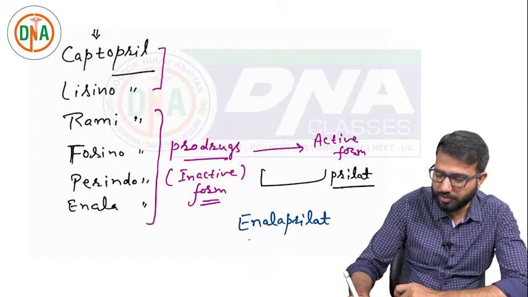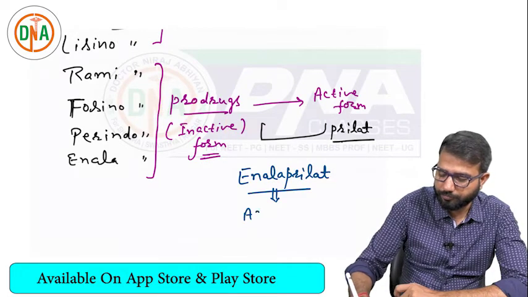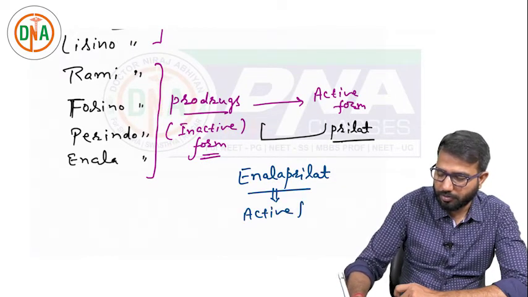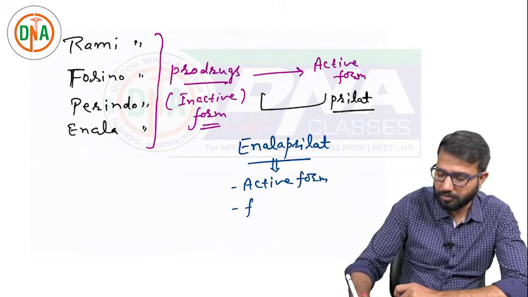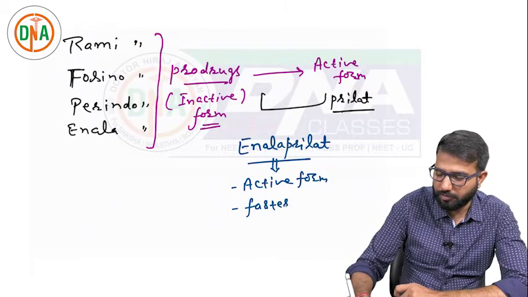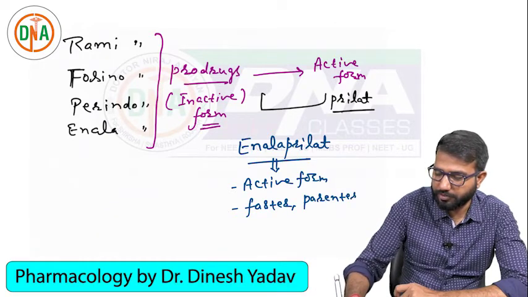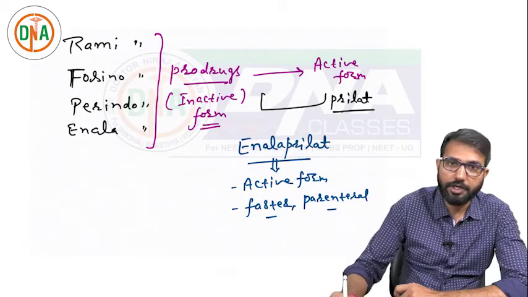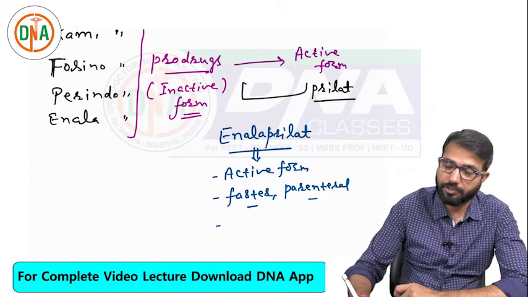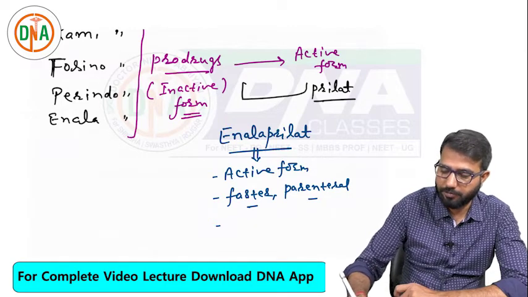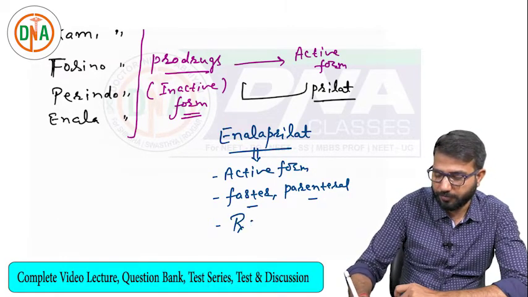Enalaprilat is the active form, so it is faster. It is available in parenteral form. It is faster as well as it is parenteral. Enalaprilat is an intravenous drug. It is available in some countries, not in India. It is available in some countries for emergency hypertension.